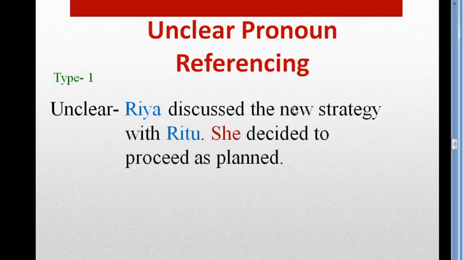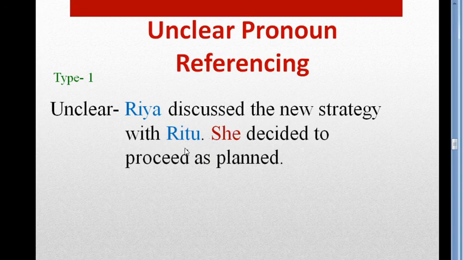Another sentence. Look at this. Riya discussed the new strategy with Ritu. She decided to proceed as planned. Here I have used the pronoun she, but this she doesn't make clear whether it is Riya or Ritu. It's confusing. So we have to use a noun here, the appropriate noun.